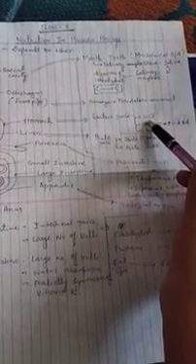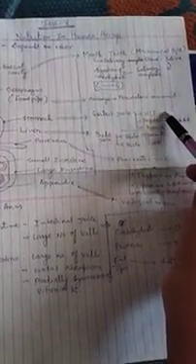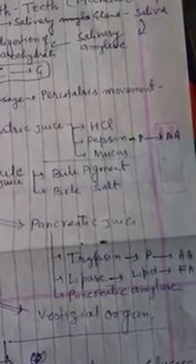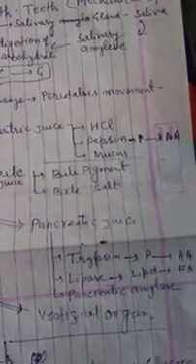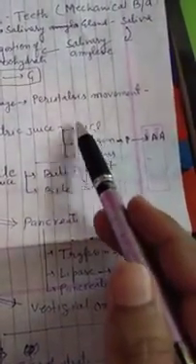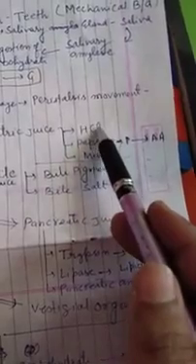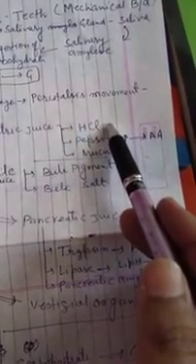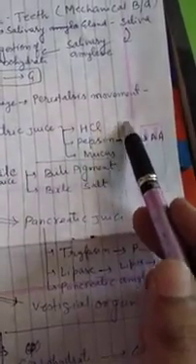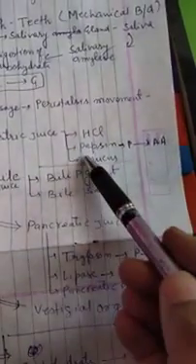Hydrochloric acid creates an acidic medium. Pepsin digests proteins into amino acids, and you know that hydrochloric acid is a strong acid, and acids are corrosive in nature, so it can damage the wall of the stomach.